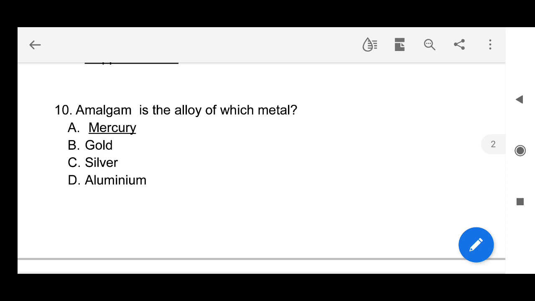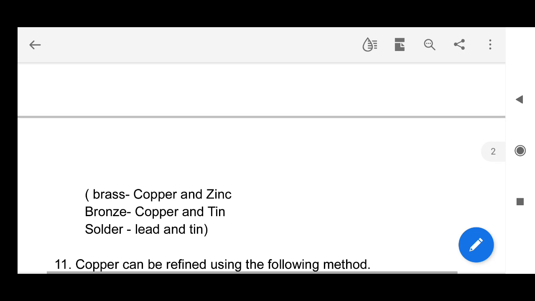Next question, amalgam is the alloy of which metal? So the answer is mercury. So see here, an alloy is a mixture of two or more metals or one metal and one non-metal. So here mercury forms an alloy, and it is known as amalgam. So see here, some more examples of alloys are given here. Brass is an alloy of copper and zinc. Bronze is an alloy of copper and tin. Solder is an alloy of lead and tin.